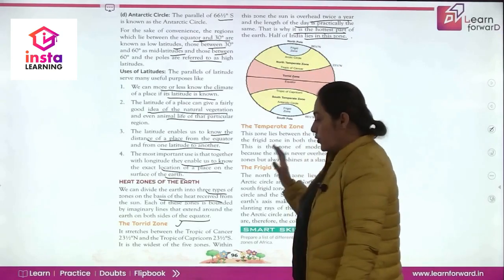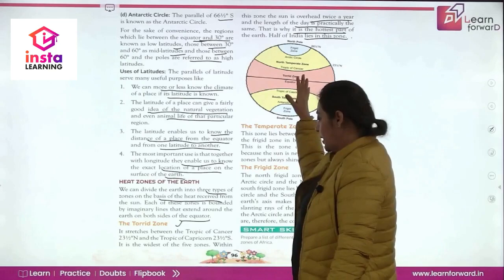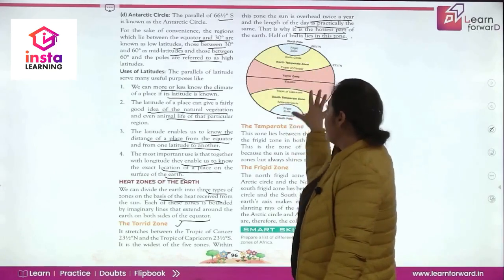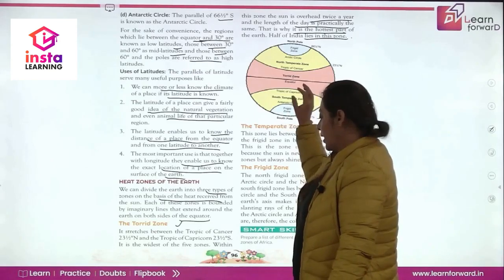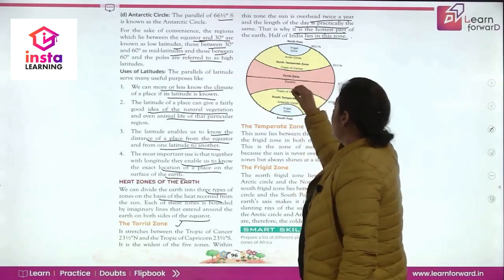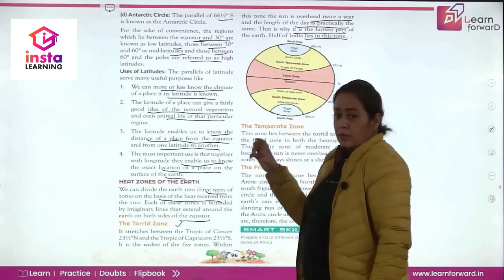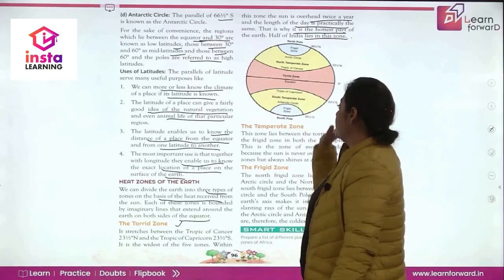So the torrid zone lies between the Tropic of Cancer and the Tropic of Capricorn. It is the widest of all these 5 zones. तो ये सारे 5 zones में से सबसे important wide कौन सा है? आपका torrid zone जो होता है, इसमें sun overhead होता है और day की जो length होती है वो practically same everywhere होती है, and half of India lies between the torrid zone.